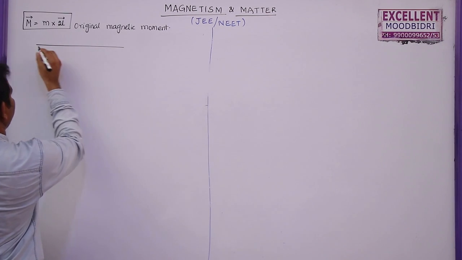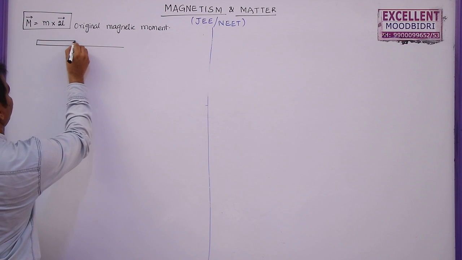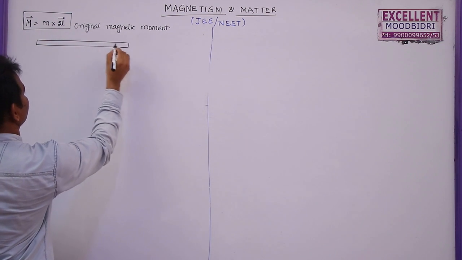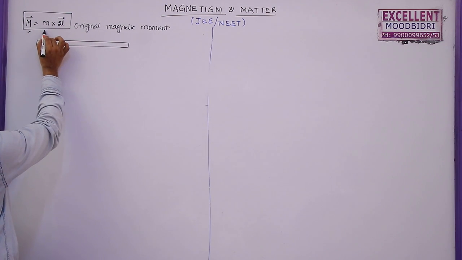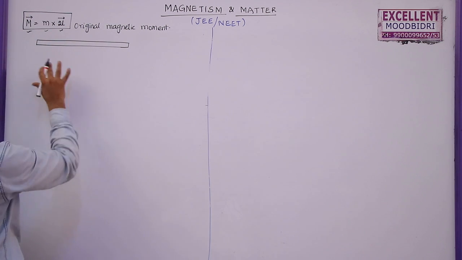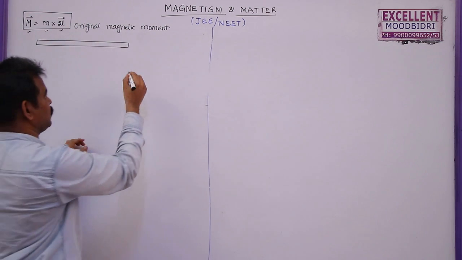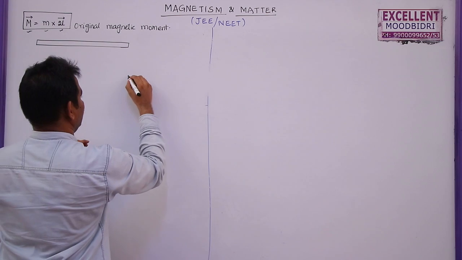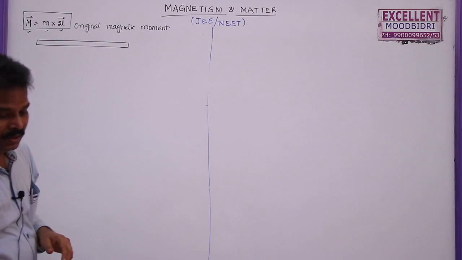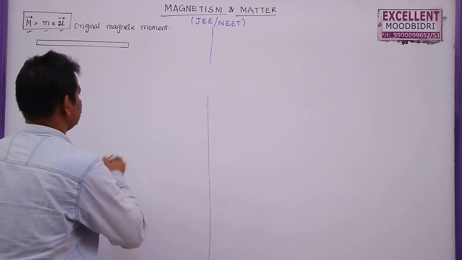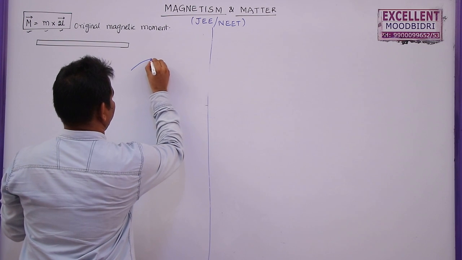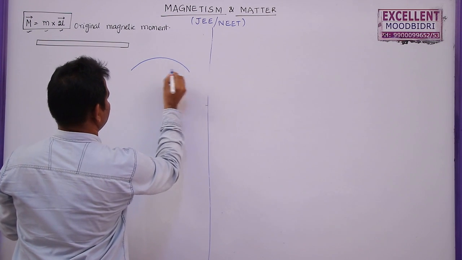A bar magnet of original magnetic moment capital M, with pole strength M and magnetic length 2L, is bent in the form of an arc. So let us say this is bent in the form of an arc subtending an angle theta at its center. So it is bent in the form of an arc here. This is the arc.